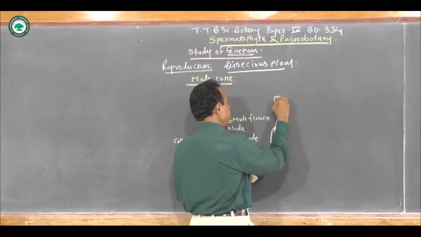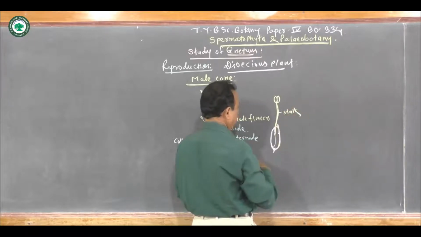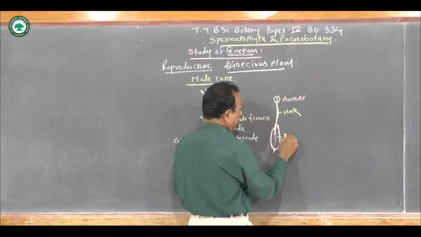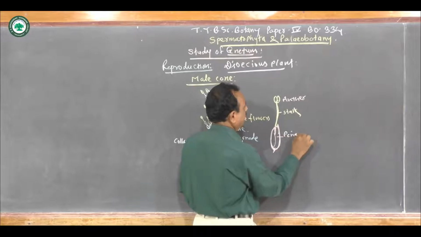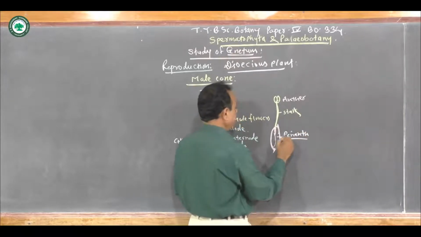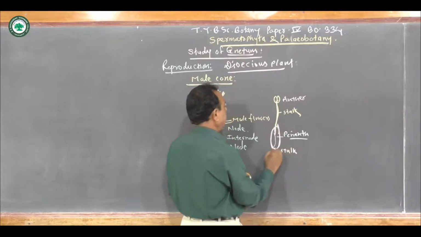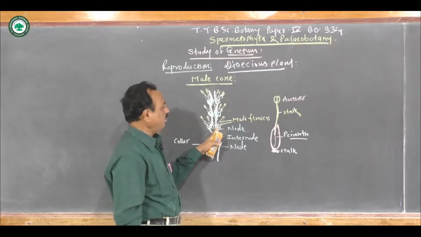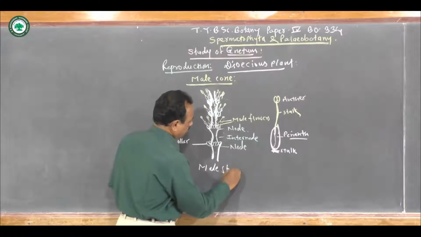This is the single stamen, having a filament or stalk. This is the anther, and these are the perianth lobes. With the help of a short stalk, it attaches to the nodal region of this male cone or male strobilus.